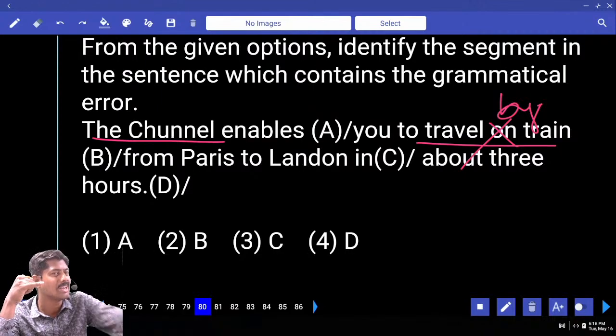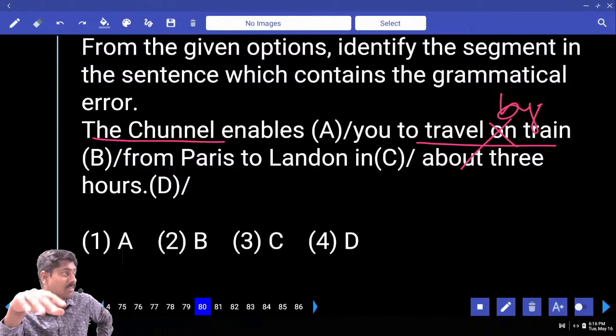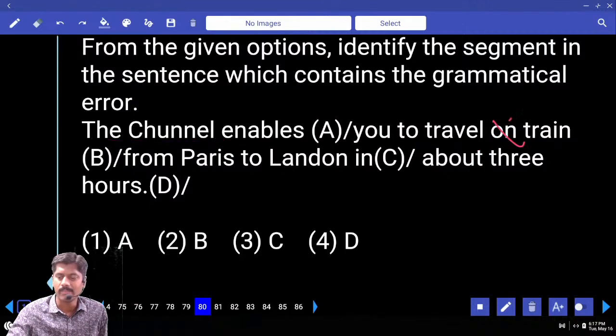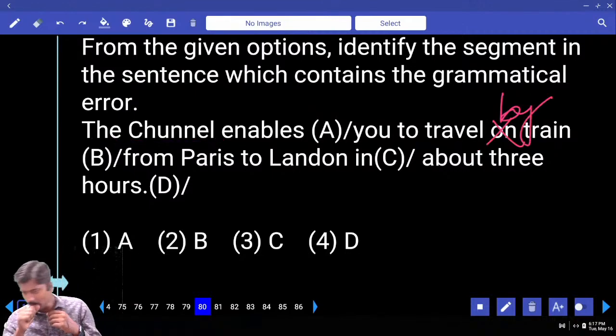You should say, I am on the train, not in the train. We Indians say in the train, in the bus. Actually, it is not correct. On the train, on the bus. If I ask how are you going, I am going by bus, I am going by train, you can say. But if you are in the train now, where are you, you say, I am on the train. I am on the bus. So, travel by train. Error is in that second part.